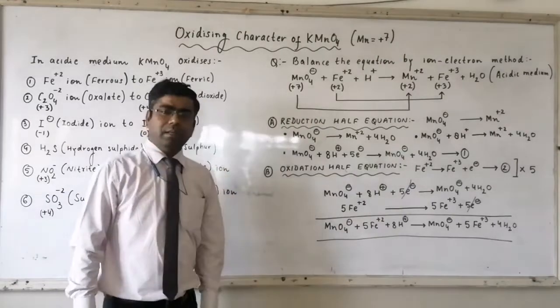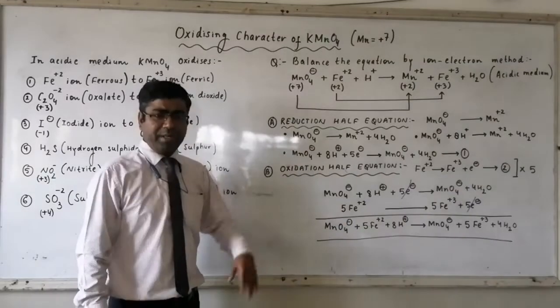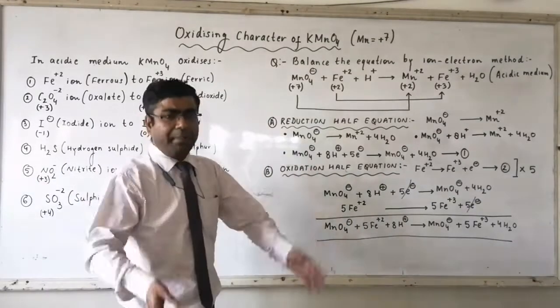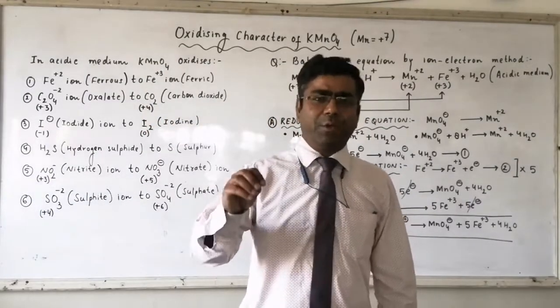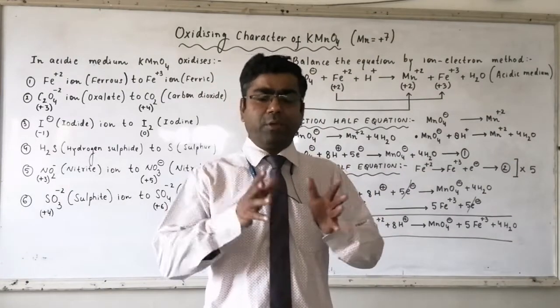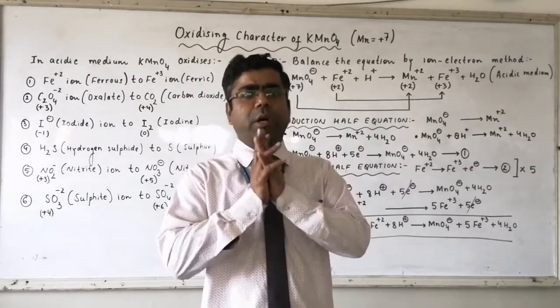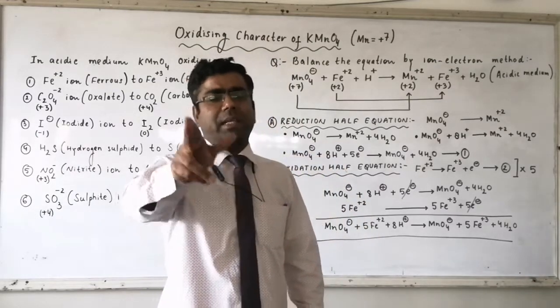That side, hydrogen is in excess. So this side is deficient of 8 hydrogen. Now in the next step, step number 3, we will make up the deficiency of hydrogen atom. And for making up the deficiency of hydrogen atom, we will add sufficient number of H plus ions to the side where hydrogen atoms are deficient.